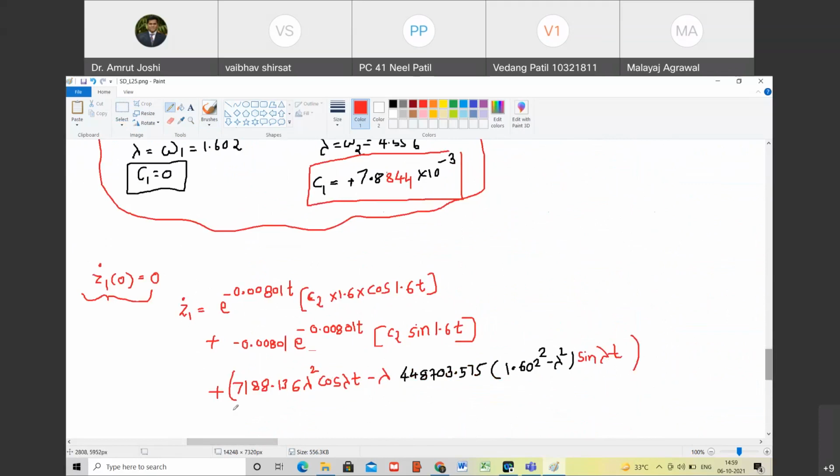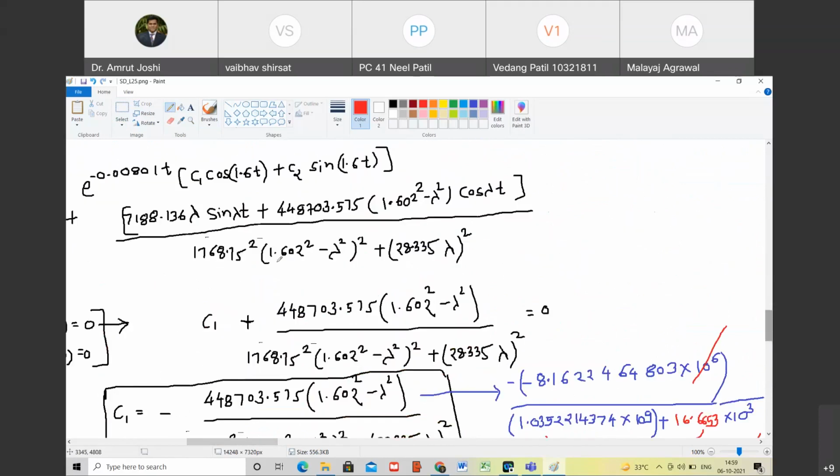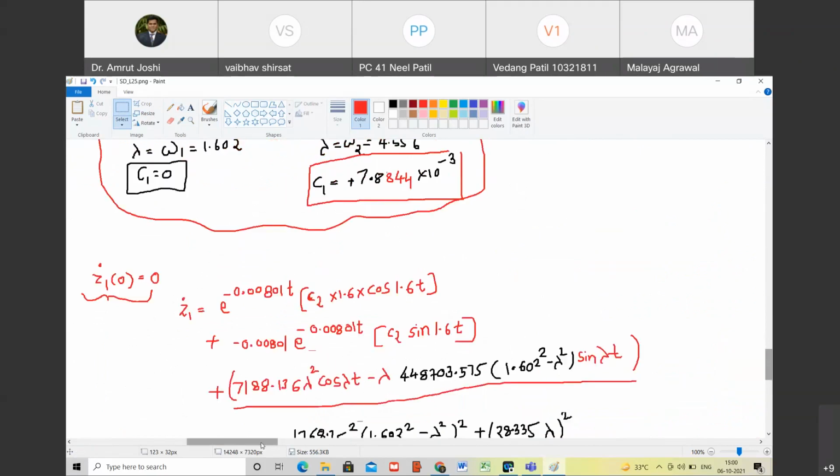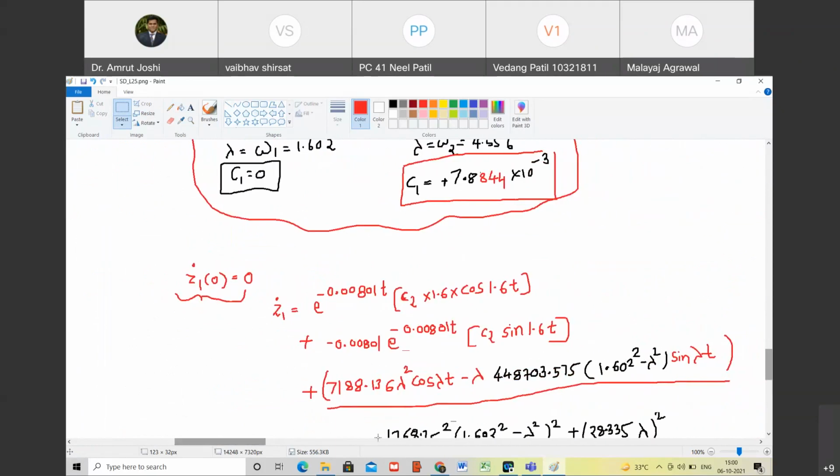And this entire thing is going to have a common denominator, that is this one. Happy? Yes, sir. Don't get worried by the lengthy expressions that we are going to get. That's all right. This is the expression for z1 dot.